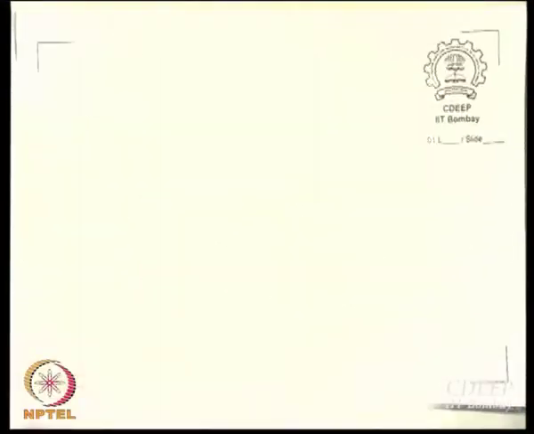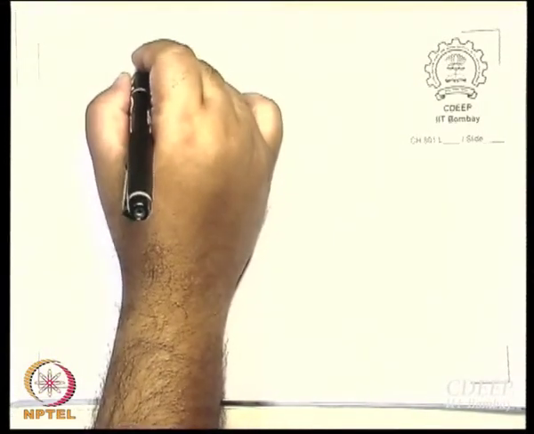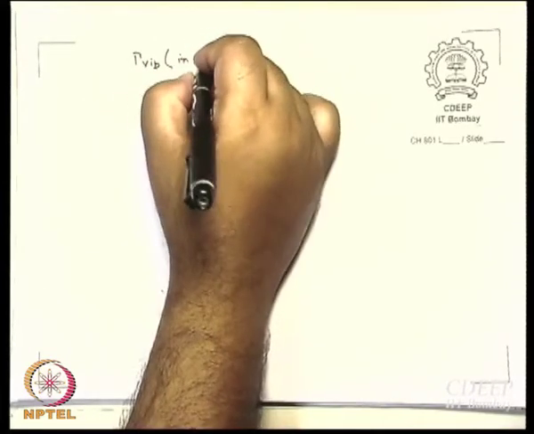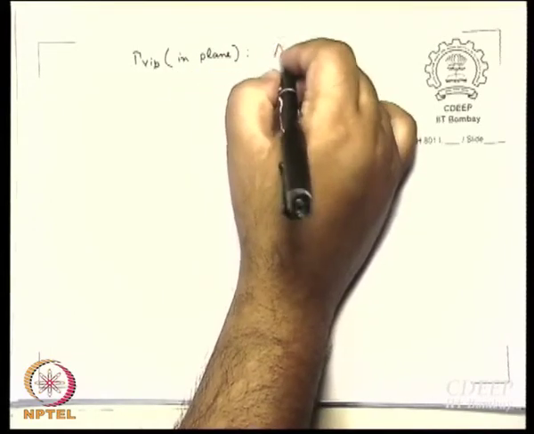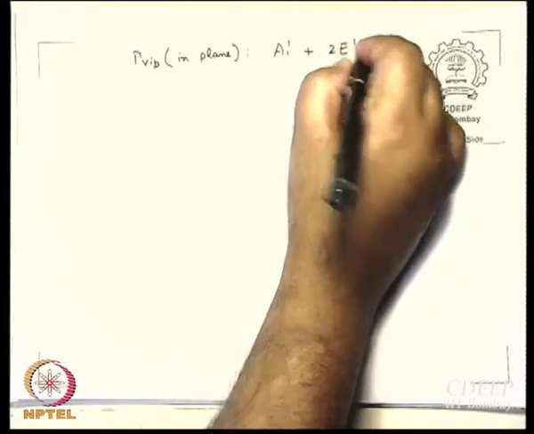So that is a no. Do not forget that each E dash is 2 normal modes, a 2 dimensional representation. So one is assigned, and so what I can write further is gamma vib in plane has to be A1 dash plus 2E dash.